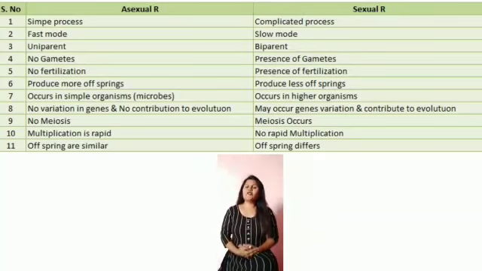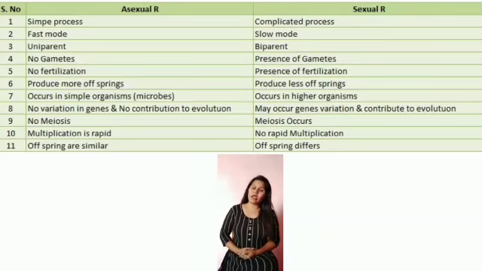Well, in asexual reproduction, the process is very fast, as I said. Hence, it produces more offspring compared to sexual reproduction. So, in asexual reproduction, the offspring are produced more in number. In sexual reproduction, the offspring are produced a bit less in number. And the next point is, in asexual reproduction, only the lower organisms are involved, like microbes and small plants. While in sexual reproduction, higher plants or higher animals are involved.